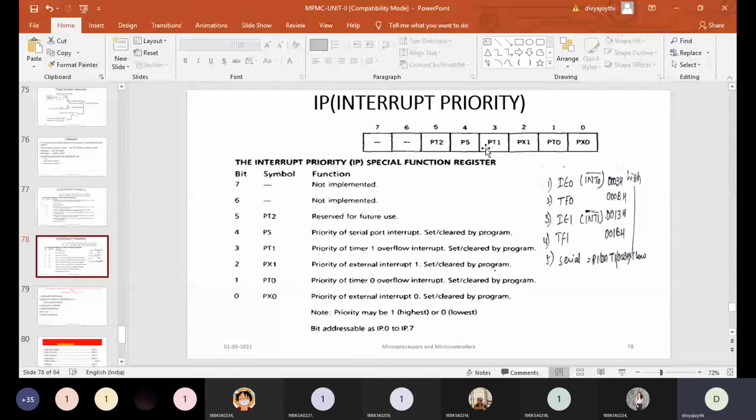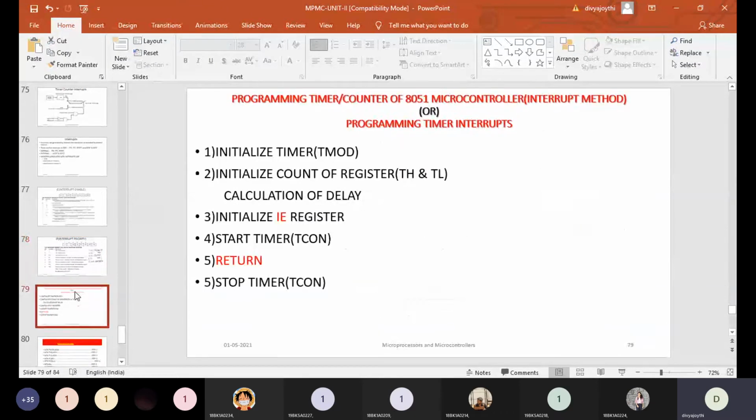If they are not all 1 and only one interrupt is 1, then in that scenario it will first look into the IP register. If the IP register is providing only one interrupt to be served first, then it will serve that. But if the IP register is giving 2 or 3 interrupts, or all the interrupts, to be served first, then as it cannot serve all of them at a time, it will move on to this particular table. Based on the priority table, it serves those interrupts first. So this is all about the IE register and IP register.